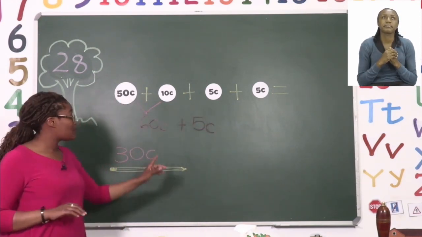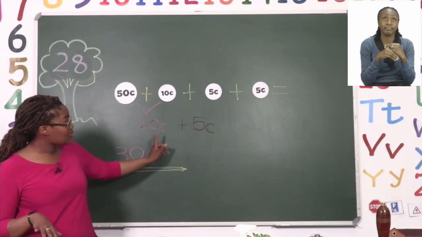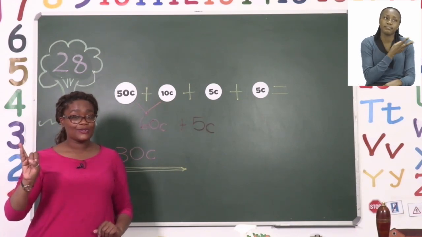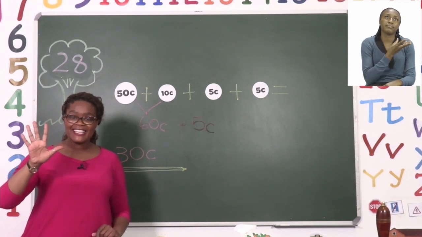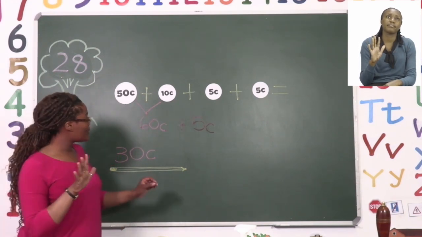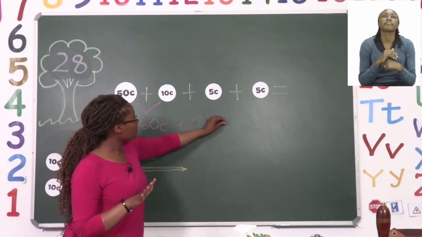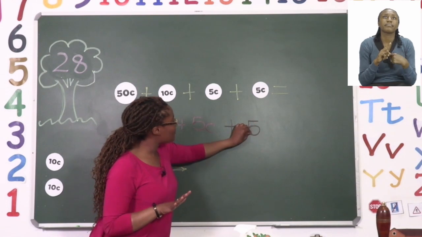So 60 is already there and we're using our fingers. We say 60 is already there, then we say 61, 62, 63, 64, 65. So we now know that it is 65. Then we're going to add the other 5-cent coin.